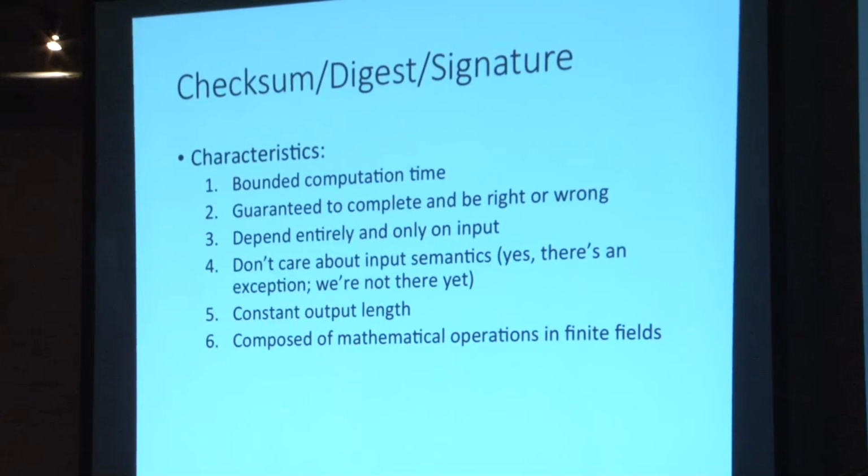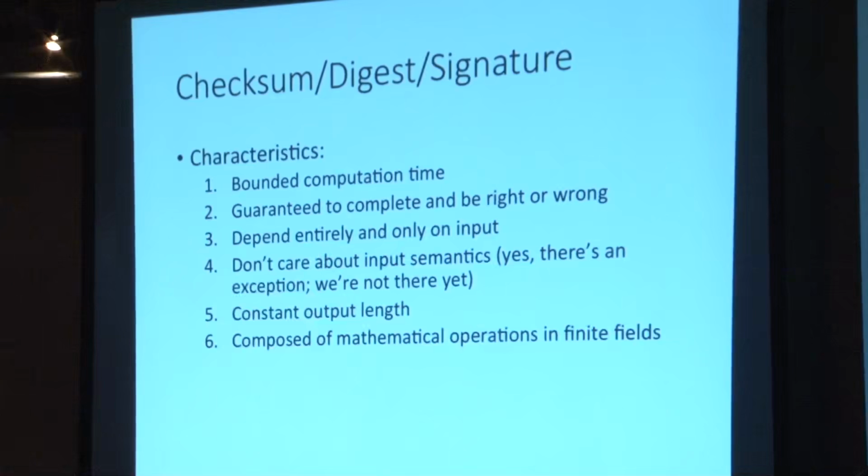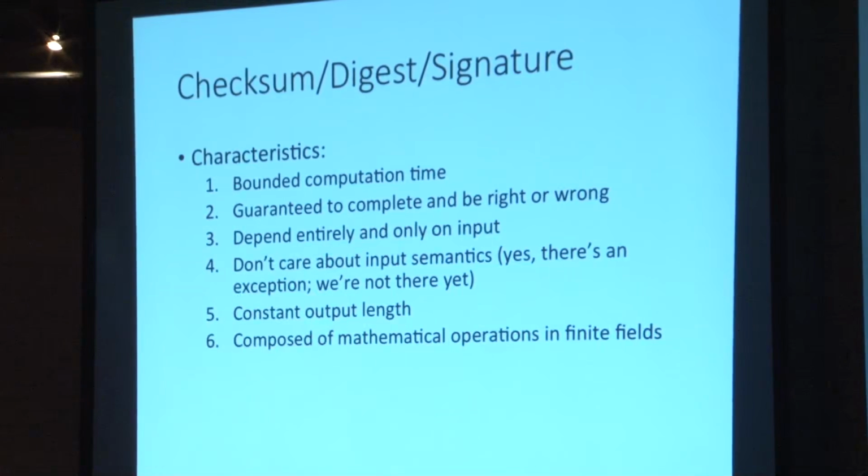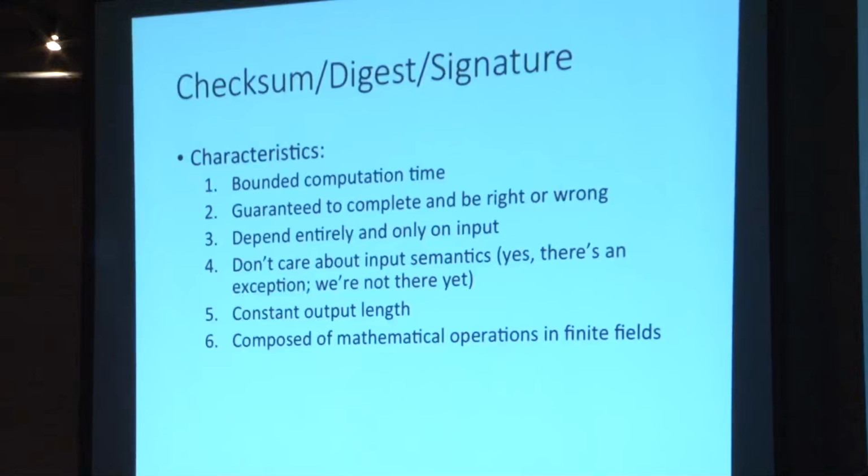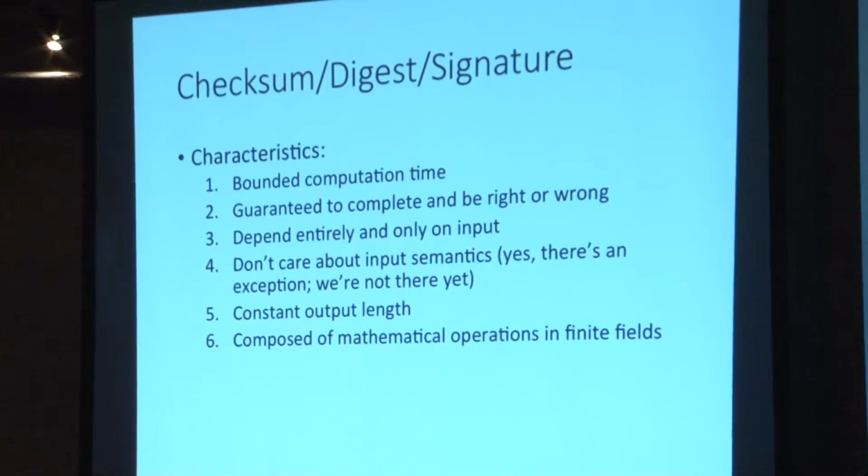The characteristics that we're looking for here in this proof are simply these 6. It has bounded computation time, so we know it'll terminate. This means that it's not got a Rice theorem-based proof of Turing completeness. It means that we look for the fact that it's guaranteed to be both complete and either right or wrong. This again means that it's decidable. So we see that anything that is undecidable cannot fall within the definition of deterministic context-free. Happily, that's why we chose it.